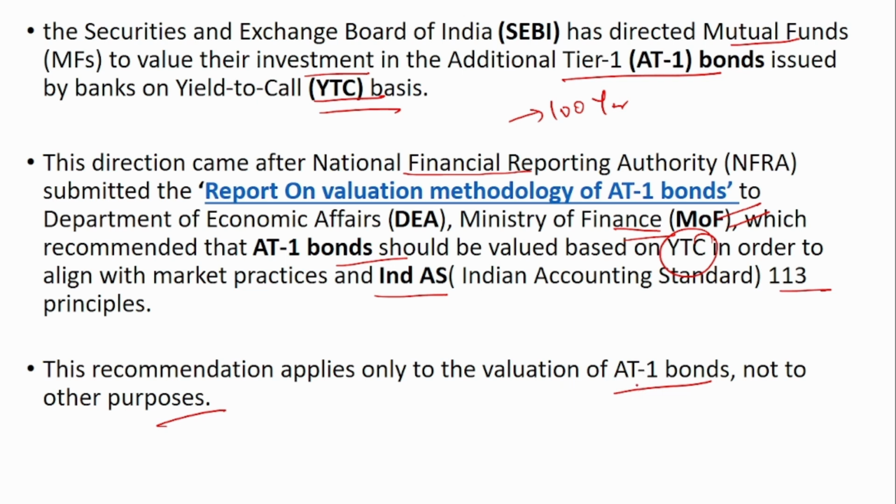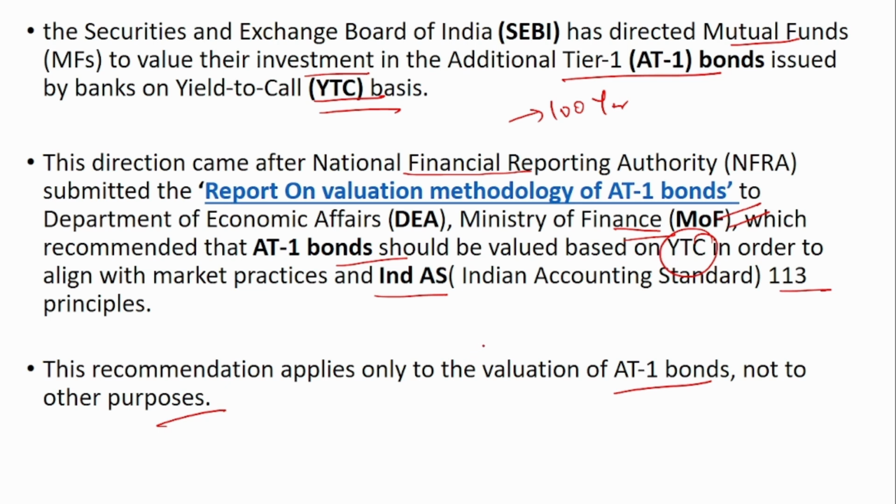So remember, before 2023, the valuation was based on the yield to call basis, but after 2023, due to the failed Yes Bank scenario, SEBI changed it to consider the AT1 perpetual bond as a 100-year period and use the maturity value at the 100-year period for valuation purposes.